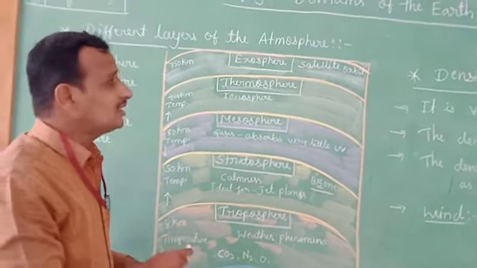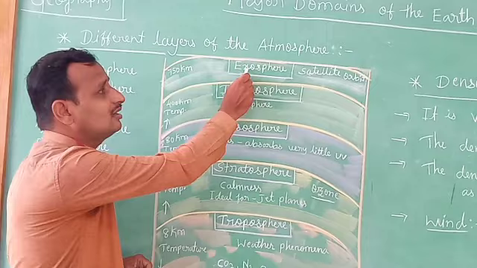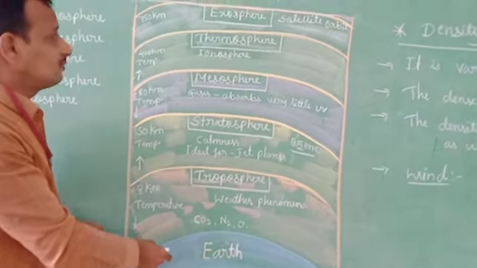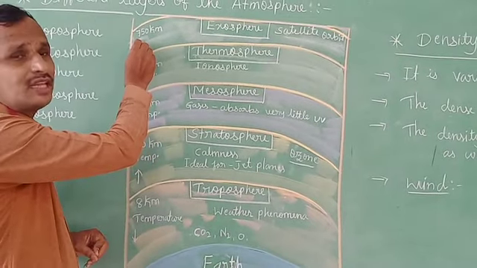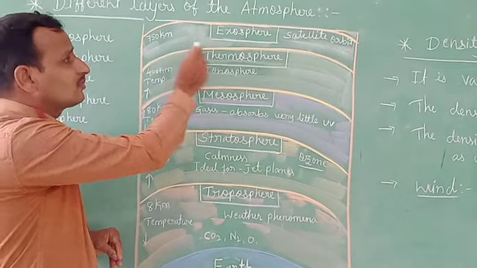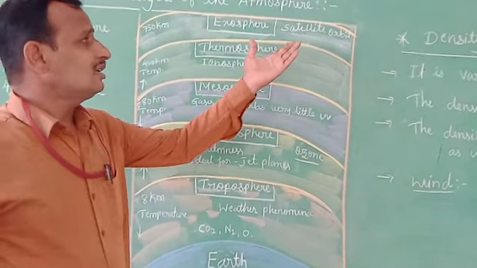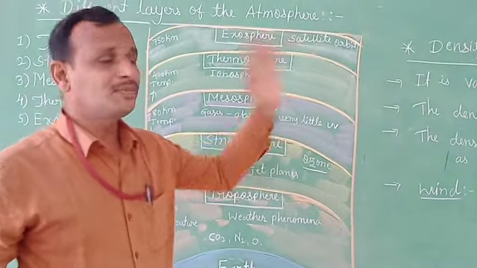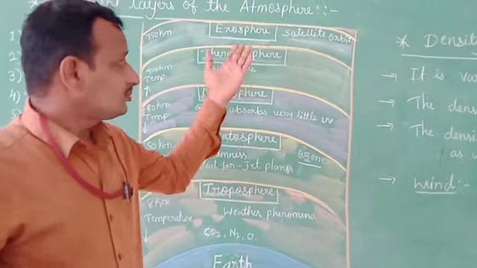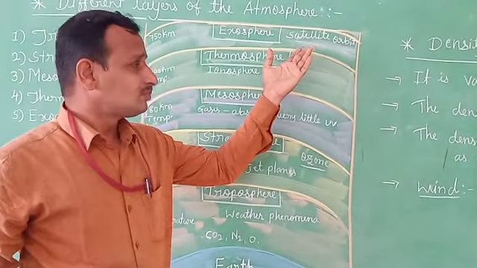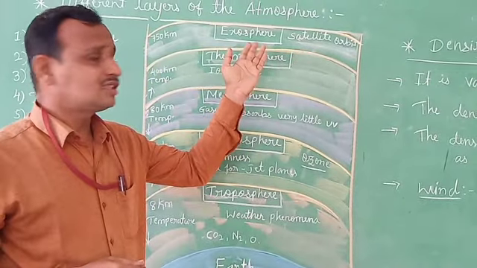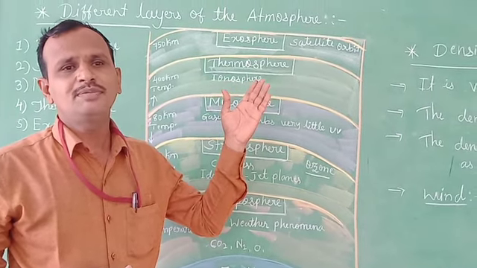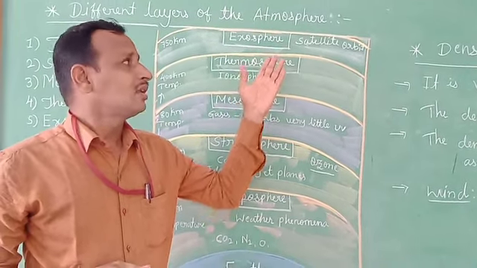Now let us go to the next layer, that is the exosphere. Children, this is the last layer of the atmosphere, and it extends up to 750 kilometers from the earth surface. And in this layer it has a satellite orbit, and the atoms and molecules escape into space in this layer.